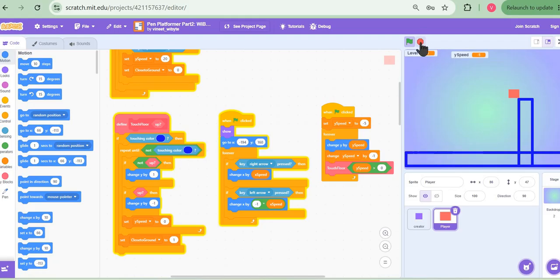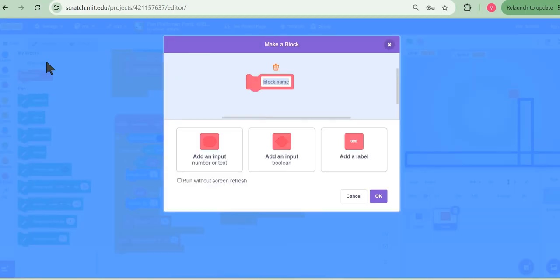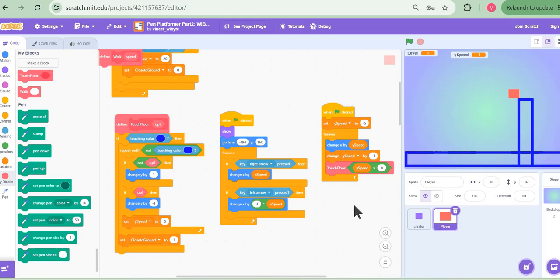So the way we are going to do this is we're going to use one more My Block. In fact, I'm going to put some part of this code as this loop itself. We'll talk about this in a moment. So what I'm going to do is define a new My Block here. Let's just call it walk. So basically, let me indicate whether I'm walking forward or backward. So I create a My Block called walk, and I create an input here, say speed, right? So speed is essentially the x speed, right? So how fast am I going in the x direction? So I create this My Block.